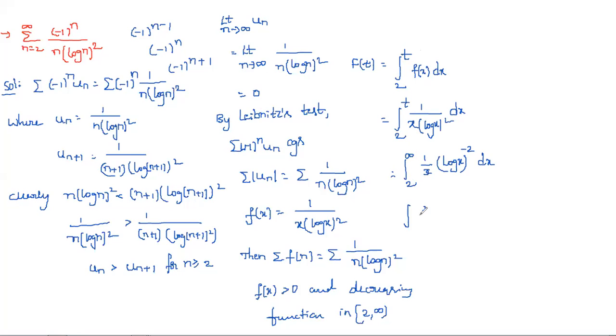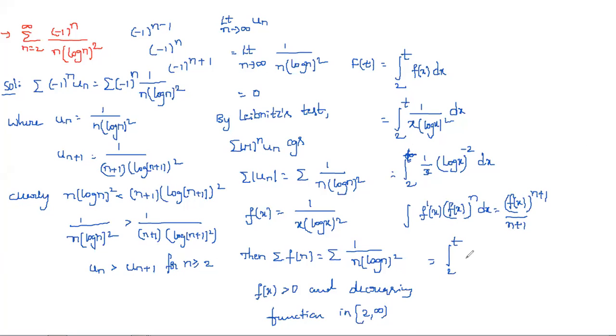See here, the integral of f'(x)(f(x))^n dx is (f(x))^(n+1)/(n+1). Or simply you can apply it by putting log x equal to t and then calculating. Not infinity here, t. So this is the integral from 2 to t.